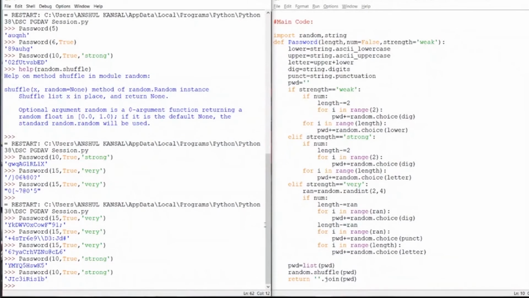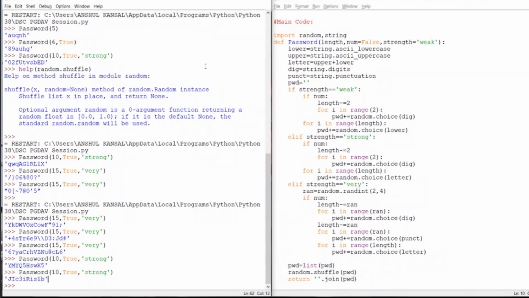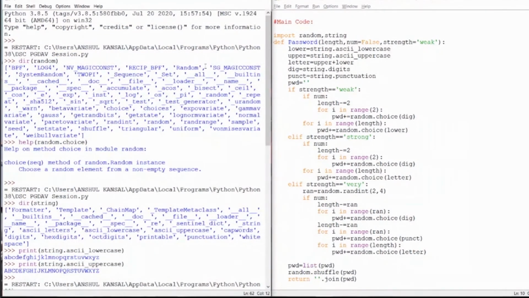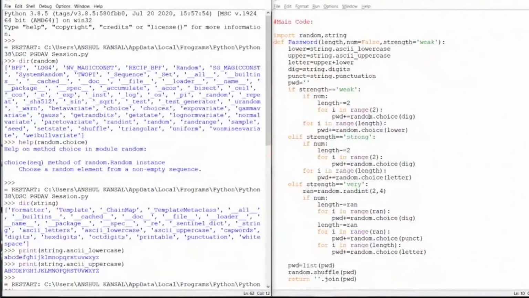So what we have done is we have used two modules in this: random and string. Random is basically used for generating random numbers, but it has n number of functions which we can use in our program. So here we have used the choice function, the randint function and the shuffle function. We have used these three functions of the random module.